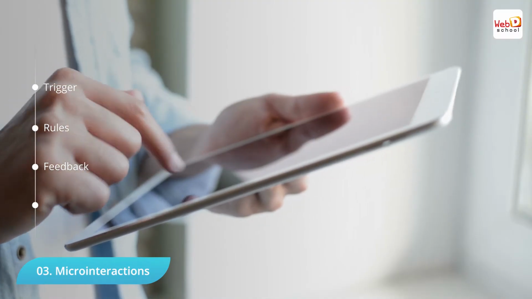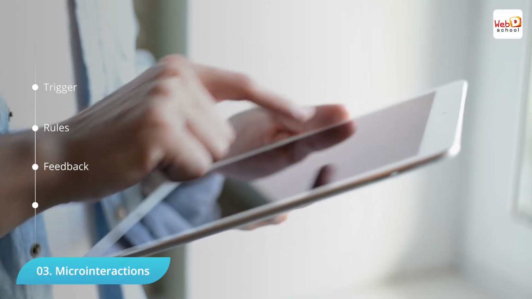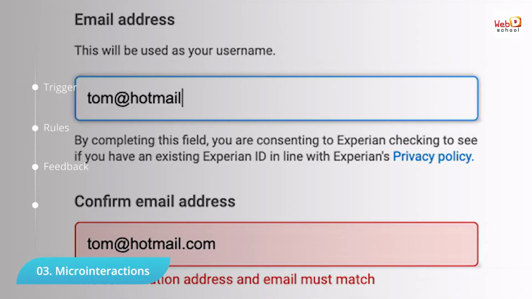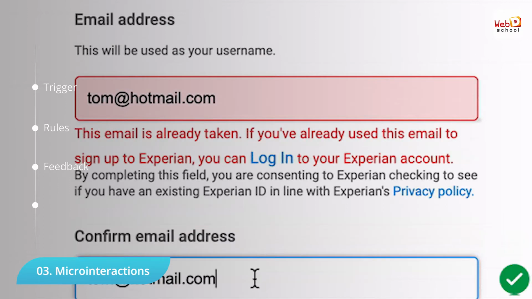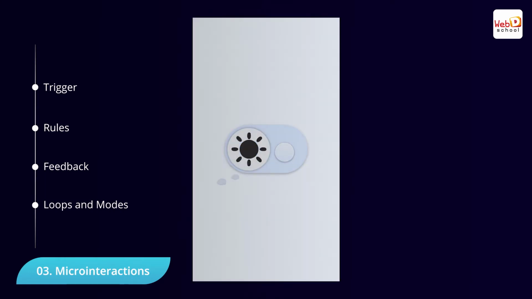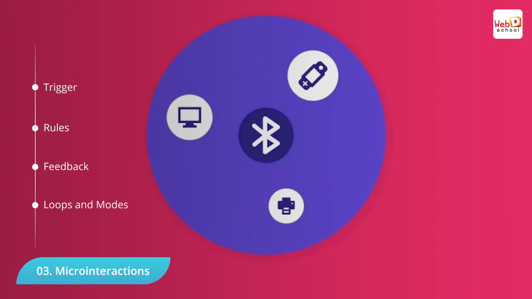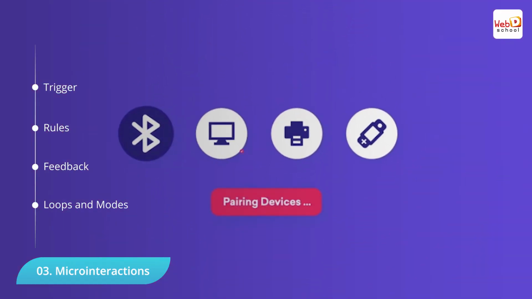Anything a user experiences, sees, or hears during the micro interaction is feedback. This can range from a notification indicating you have missed a feed to a notification that the system's action is in progress. Loops and modes. These refer to the meta rules of the micro interaction and how it changes on repeat action. It also determines the length of the micro interaction.